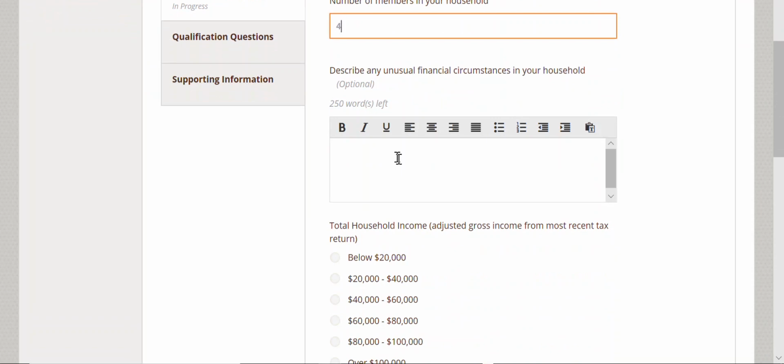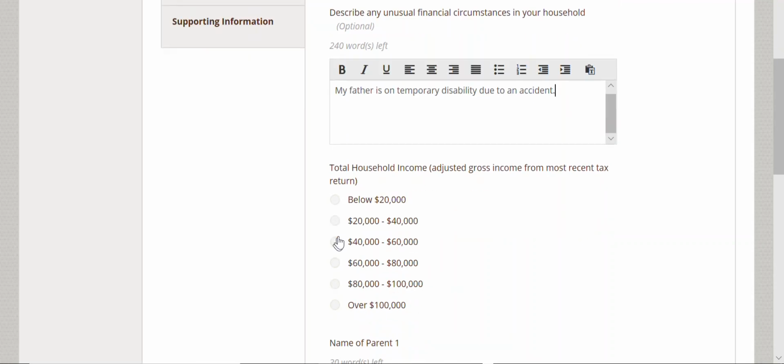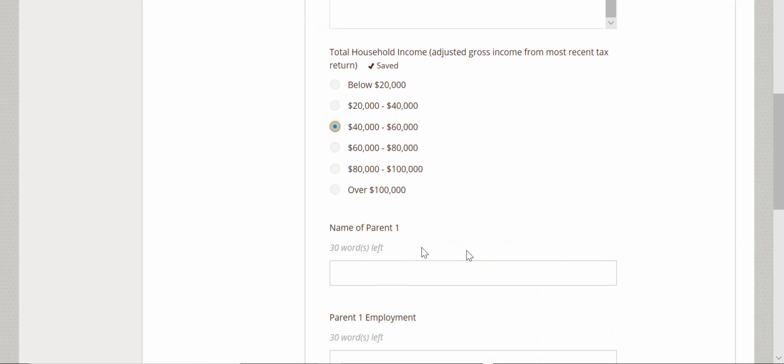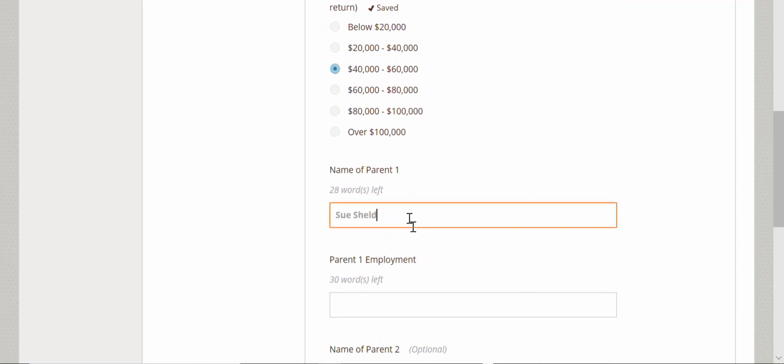Don't be hesitant to check yes because you think your family makes too much to qualify. There is no income cutoff for need-based scholarships. It just depends on who applies and your family's situation. There is opportunity in this section to explain if your family has unusual financial circumstances. Examples may be, my father has been on temporary disability, or my family supports our grandparents. These types of circumstances will be taken into consideration when determining financial need. When you have answered all the required questions, click Next Step.